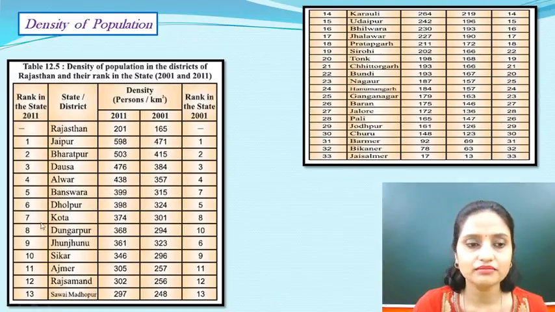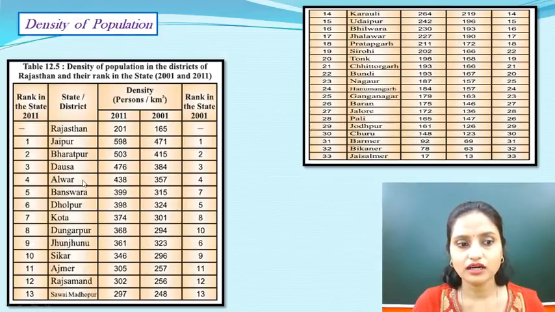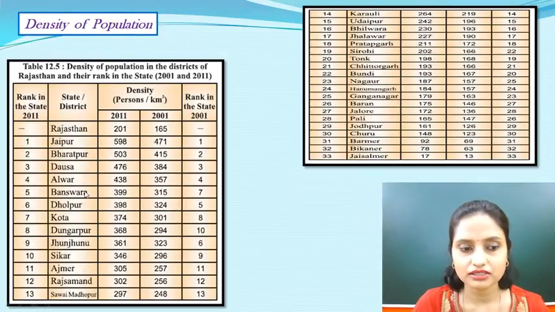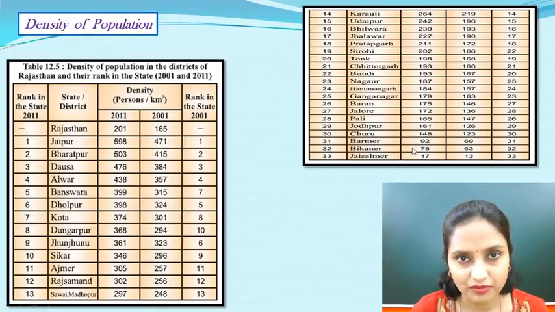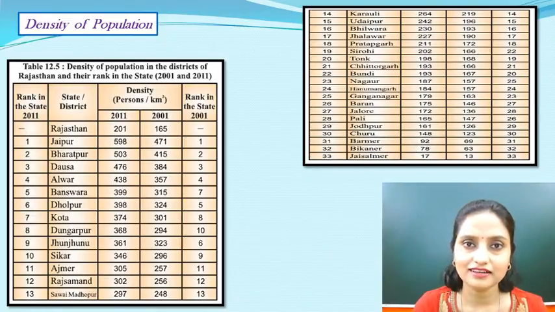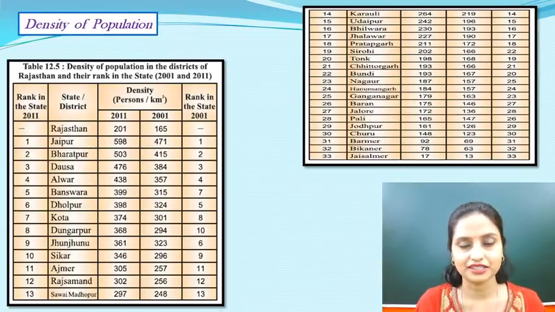So what you need to remember here is the most populated is Jaipur, then Bharatpur, Dausa, Alwar, Banswara. Just remember the first 5. Of course you will read everything, and then you will remember about the last 5, which are the sparsely populated. The opposite word of density is sparsely populated.